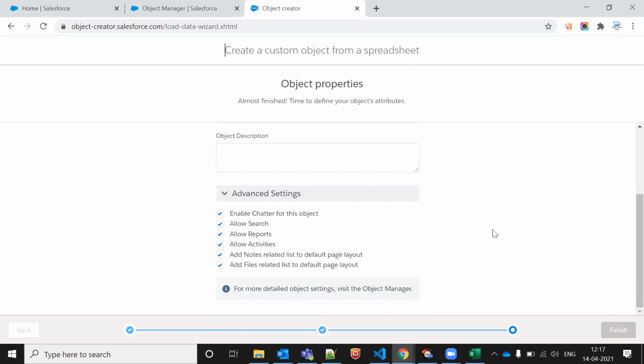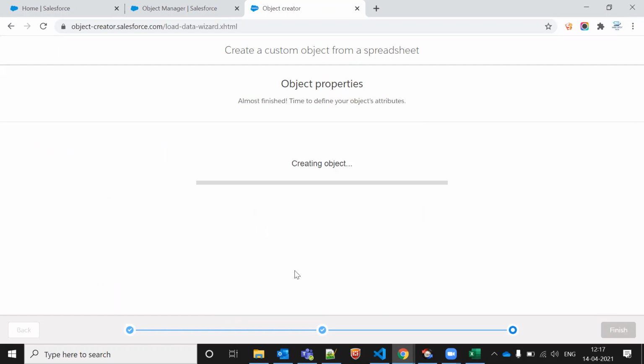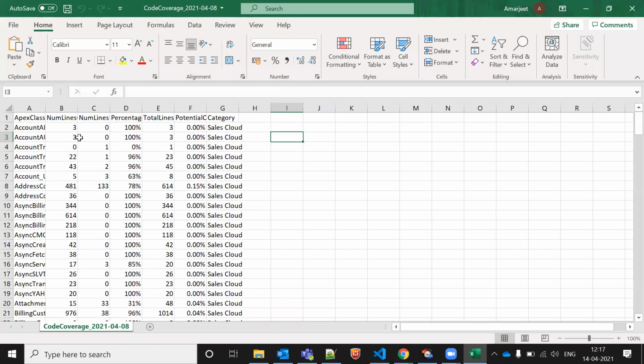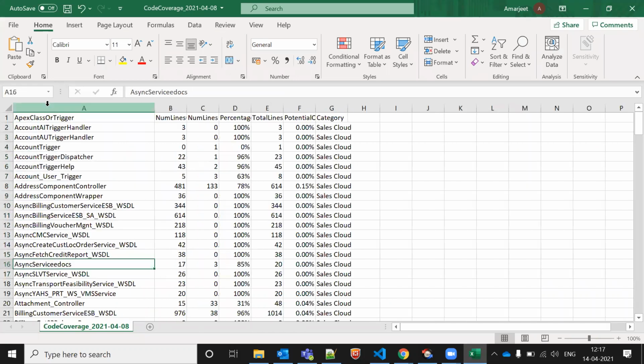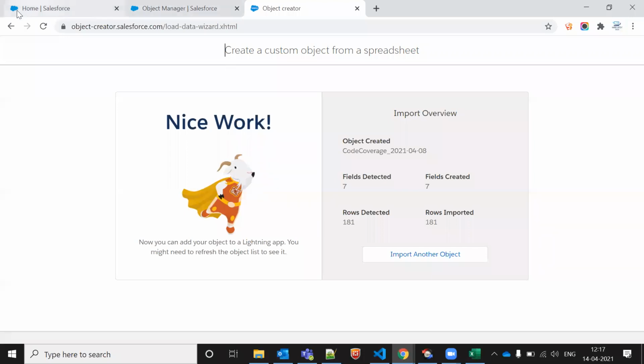Yeah, creating an object. Suppose Amarjit, it's of pick list type. Okay. And then something we need to add if it is a restricted pick list value or something. Can we do that restricted pick list from the Excel? Okay, you want to make it a restricted pick list, right? Yes. Restricted, I think it should be, but need to check.